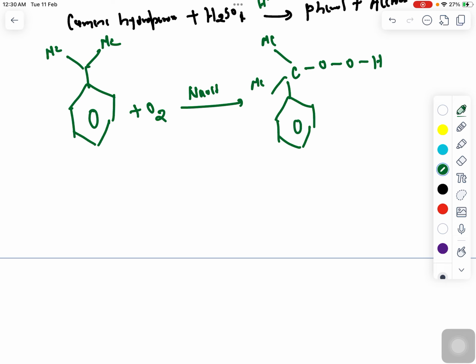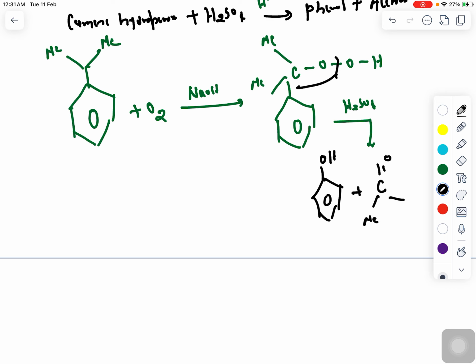Now what will happen if you are supplying H2SO4? The OH group will break from here and get added here, and after that you will see the formation of acetone.